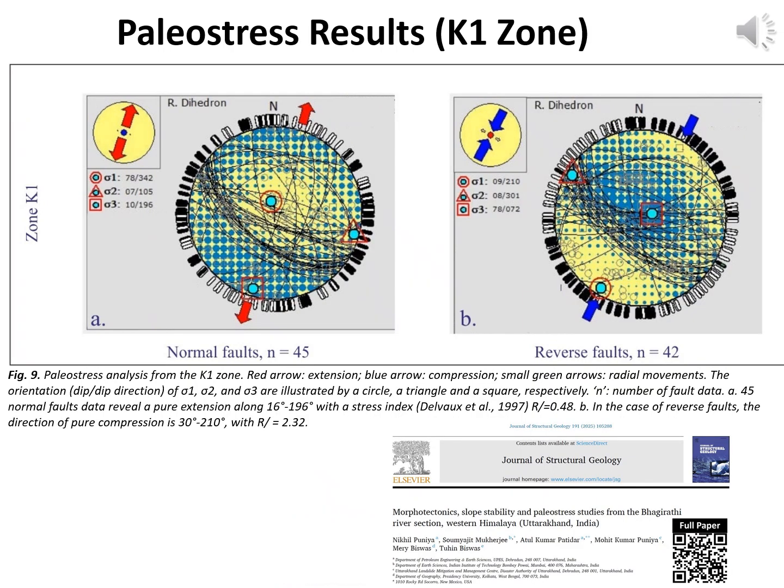In K1, normal faults indicate pure extension along 16 degrees to 196 degrees, with R equals 0.48. Reverse faults demonstrate compression along 30 degrees to 110 degrees, providing confirmation through both qualitative and quantitative evidence of dual-phase deformation in this zone.